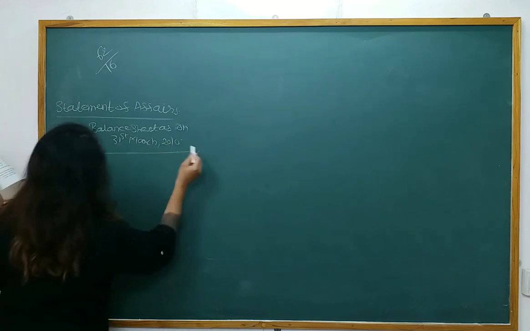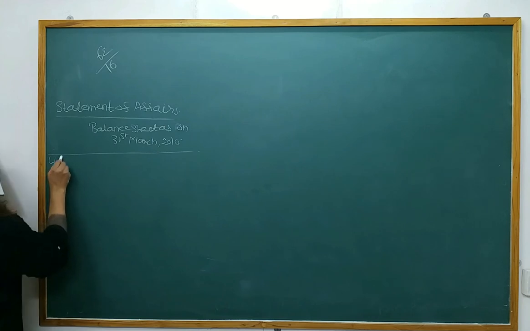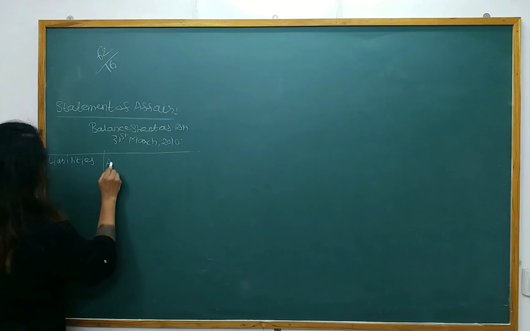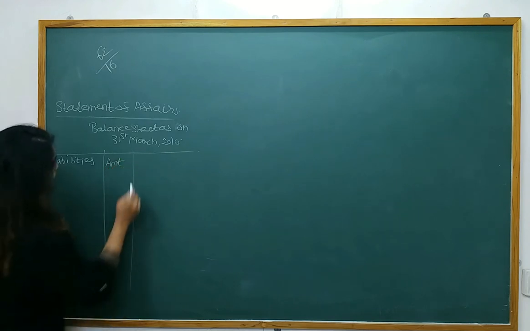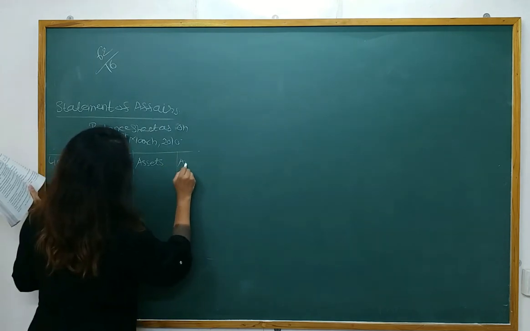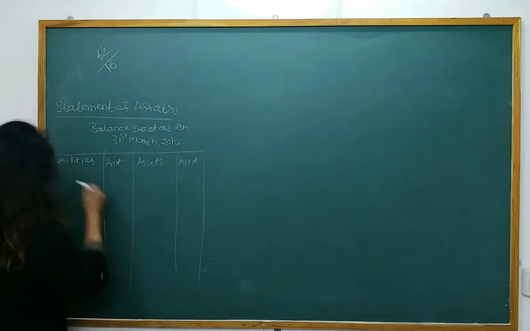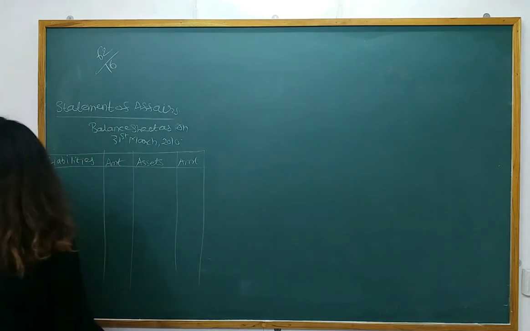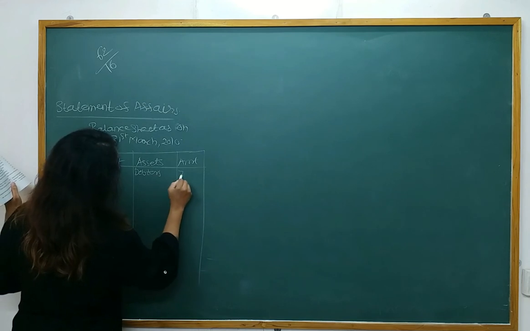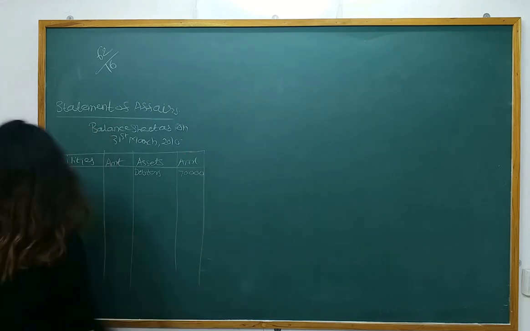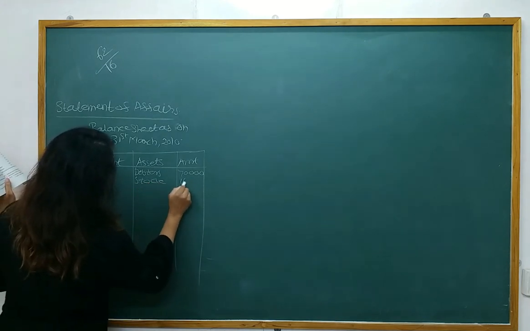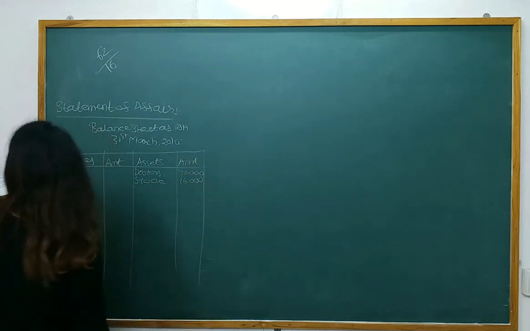We know that balance sheet is divided into two parts: liabilities, amount, assets and amount. Now let's start. First we are having debtors. Debtors are of 70,000. Stock 16,000, balance sheet asset side.